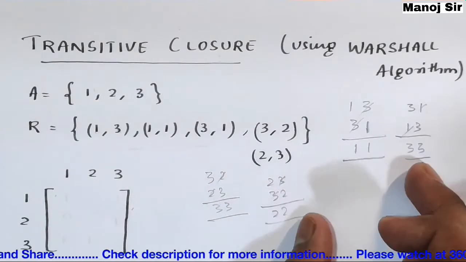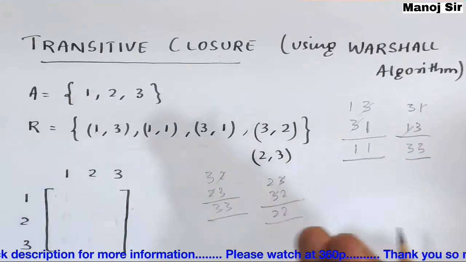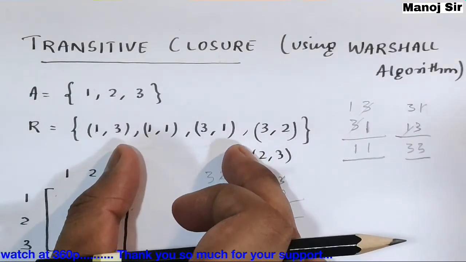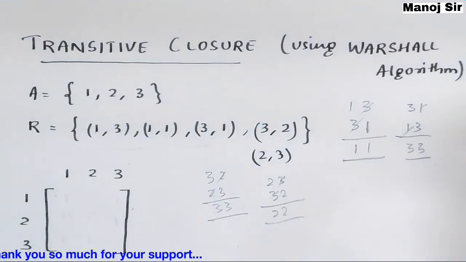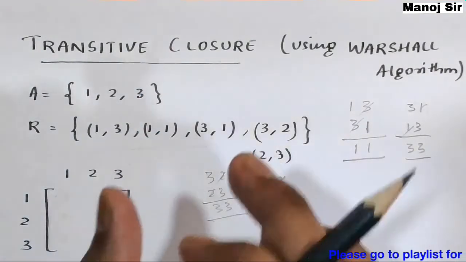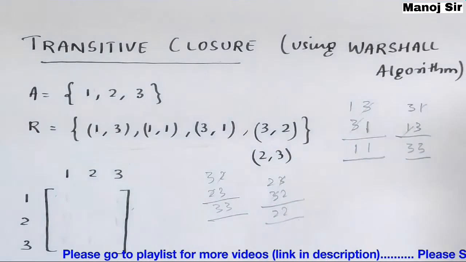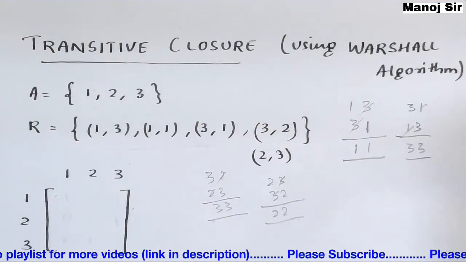Apart from these two pairs, there could be a few more pairs needed in this relation so that it becomes a transitive relation. Such pairs are known as the transitive closure, and we will try to find all the possible transitive closure pairs with the help of Warshall algorithm. So let us start.